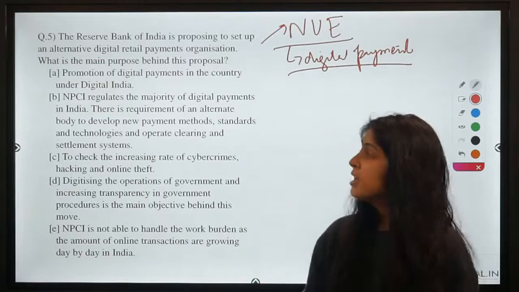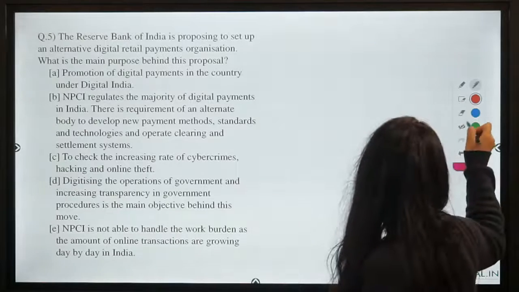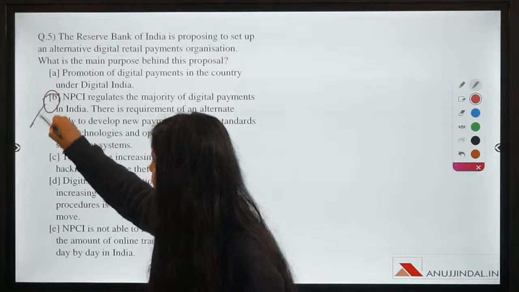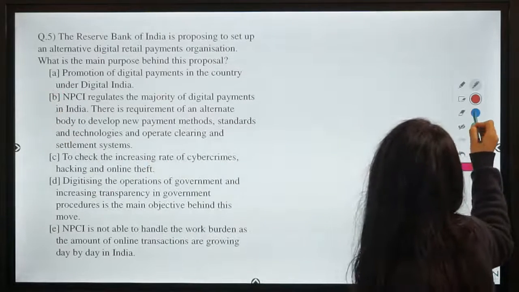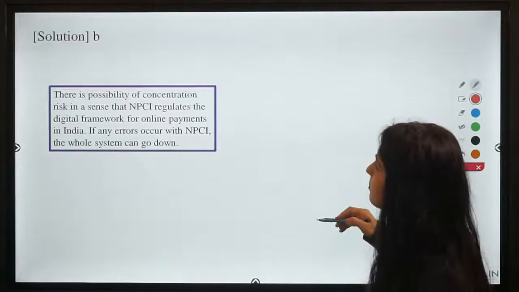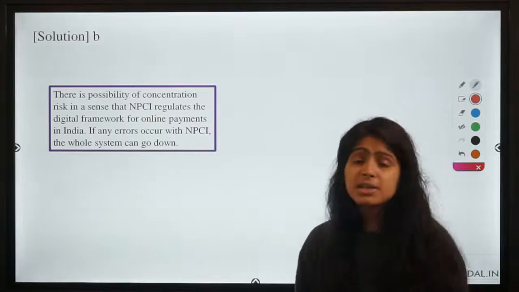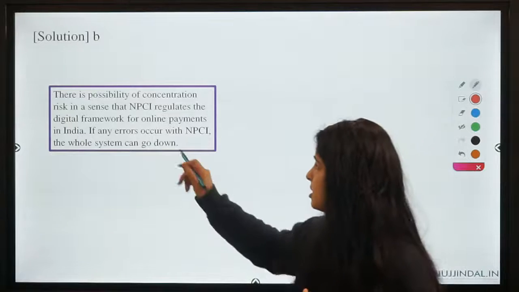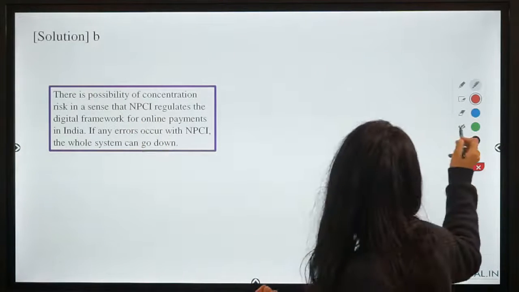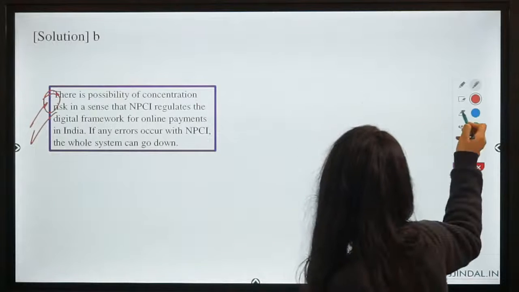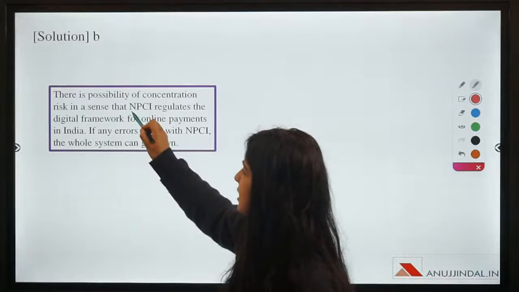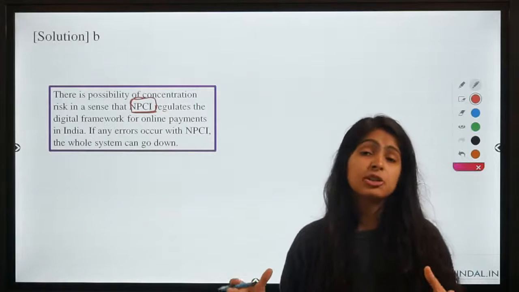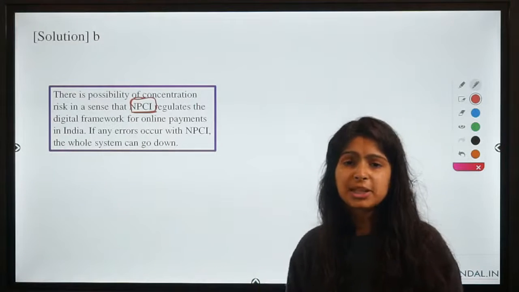So guys, the correct answer to this question is option B. All those of you who answered B are absolutely correct, because the responsibility of managing digital payments is on NPCI. That is why the government fears that if in any case NPCI goes down or there is any problem with this organization, it is going to take the whole structure of digital payments with it to the ground.